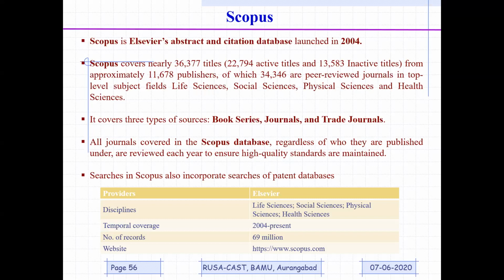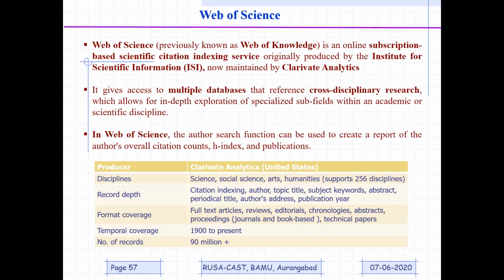As far as Web of Science is concerned, it is a little bit higher in terms of standard, because whatever citations you will be having, those citations will be coming only from journals. Whereas in Scopus, there are some IEEE and AIP conferences, which are Scopus indexed as well.